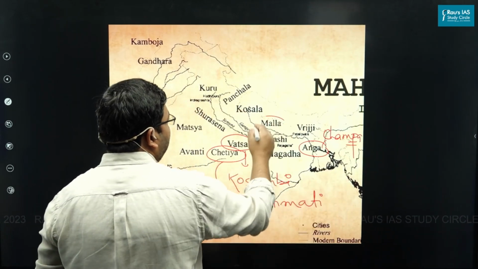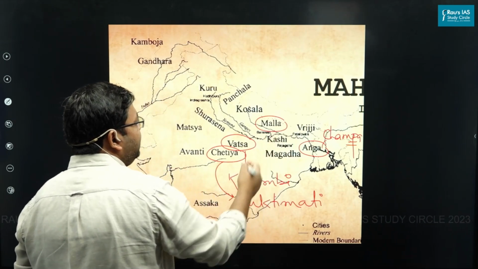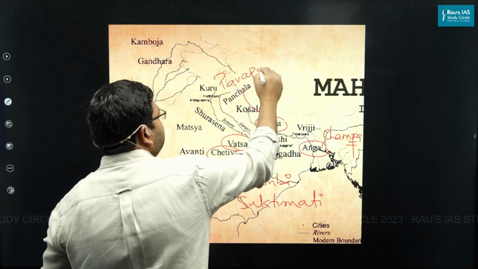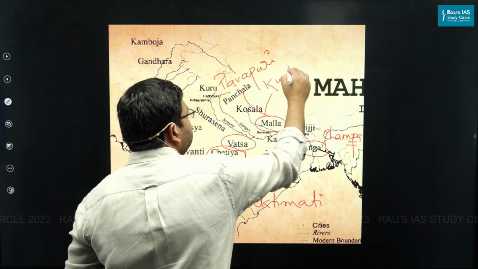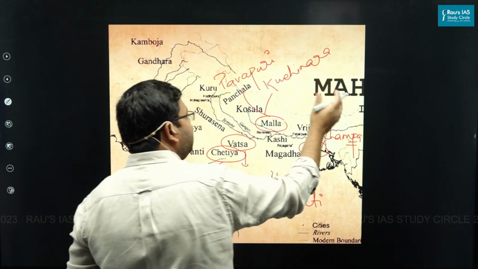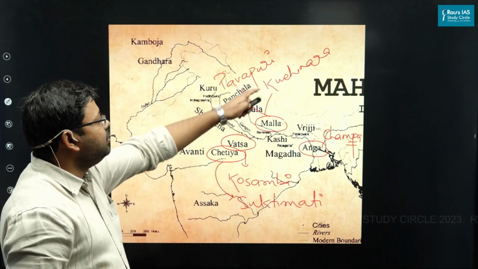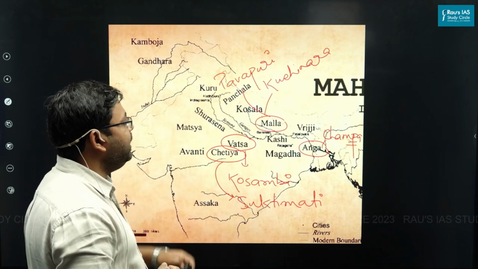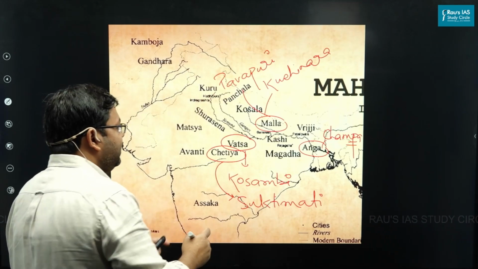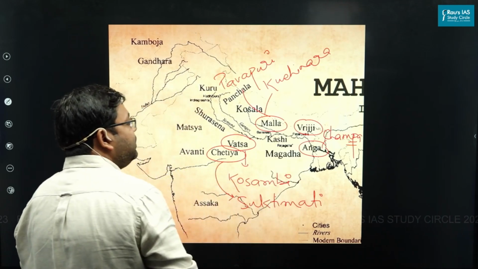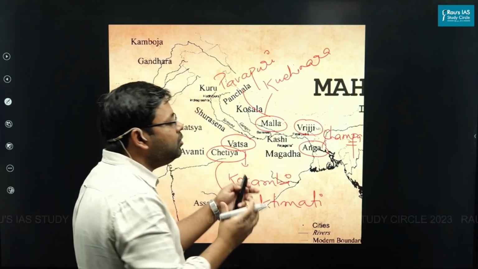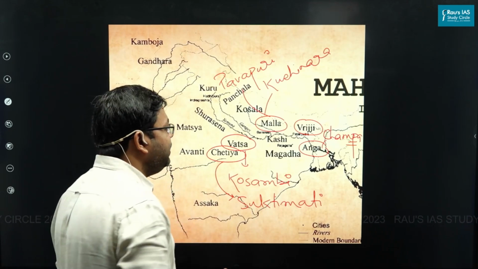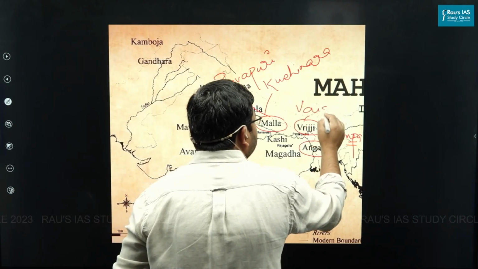Then the Mallas, they were like a republican tribe and they had two capitals. One was Pavapuri and one was Kushinara. In the last video we discussed that in Kushinara or Kushinagar, Buddha passed away, and in Pavapuri, Mahavira passed away. Then Vriji, they were another republican tribe, basically a group of 8 republican tribes. The most important among them were the Lichavis, and their capital was at Vaishali.